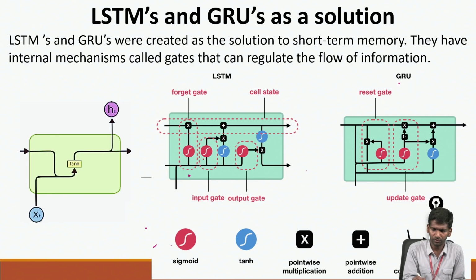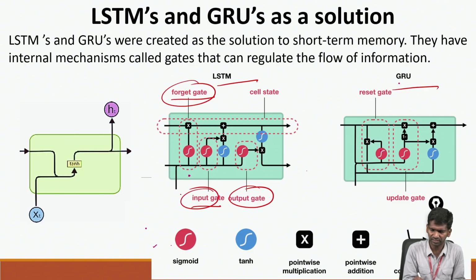On the whole, you can see the LSTM and GRU, and as I've discussed, the difference between them. In LSTM we have three gates: forget gate, input gate, and output gate. In GRU, the forget gate and input gate are combined together into a special gate, and we have one output gate.